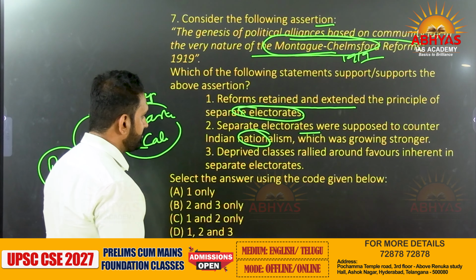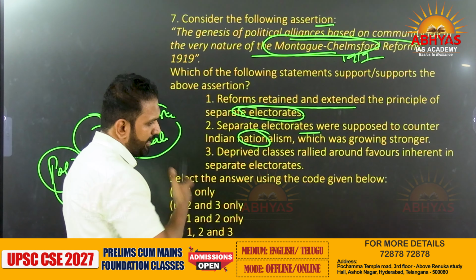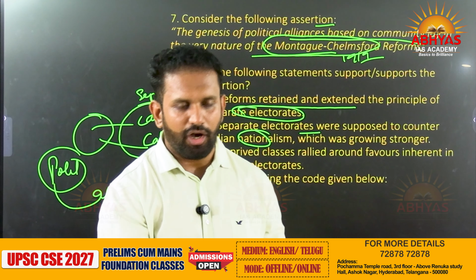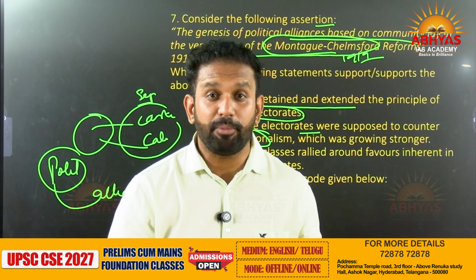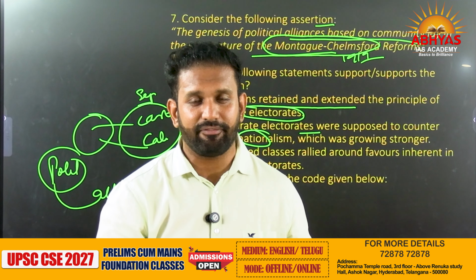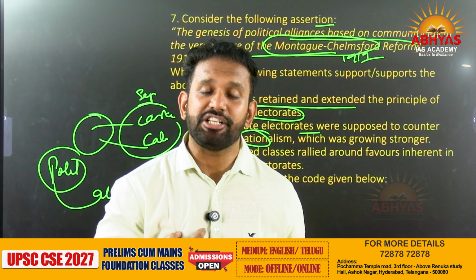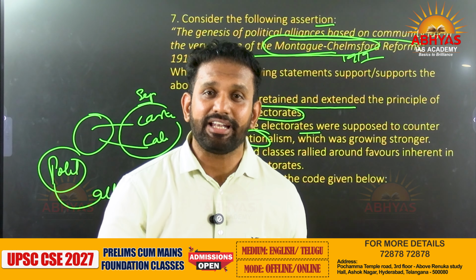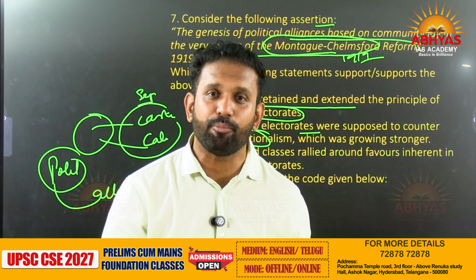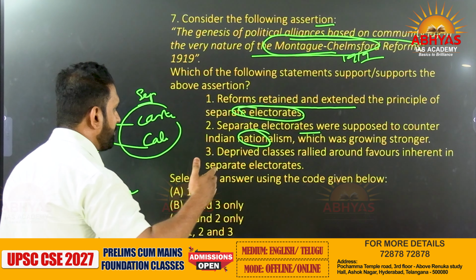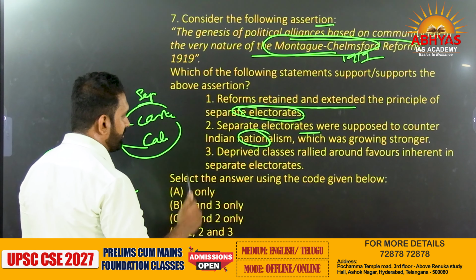That is true. Why? Because if separate electorates are not there, all the Indians could be easily united by the INC on the basis of only one enemy. What is that enemy? The British. Now separate electorates were given so that the feeling of nationalism should go. I will take care of my caste first, my religion first, my community first. SC will think of SC, ST will think of ST, minorities the same. So as to fragment and dissect the nationalism concept, this kind of separate electorate started being given to different categories.